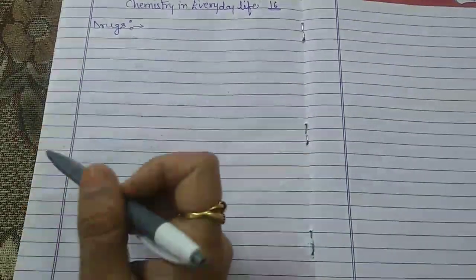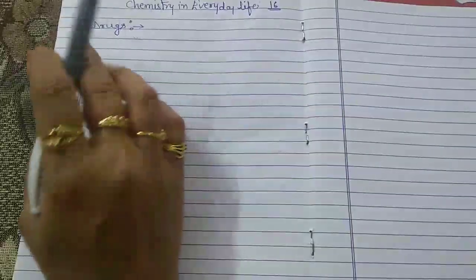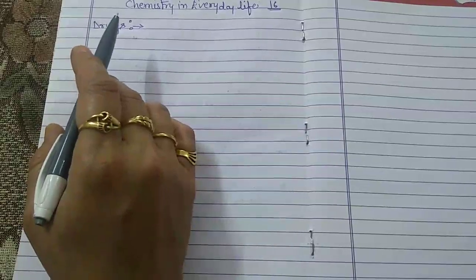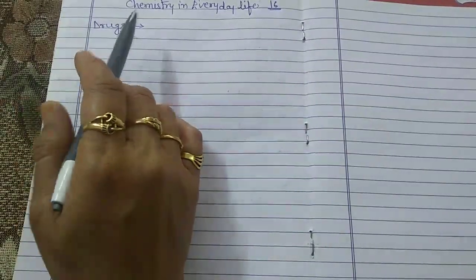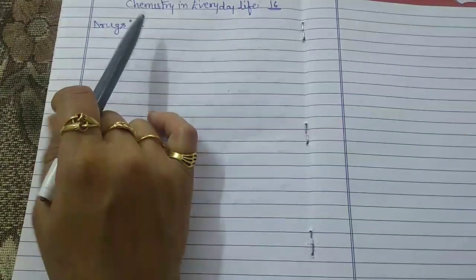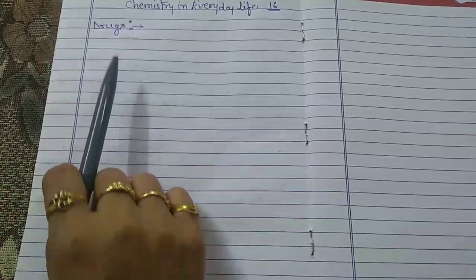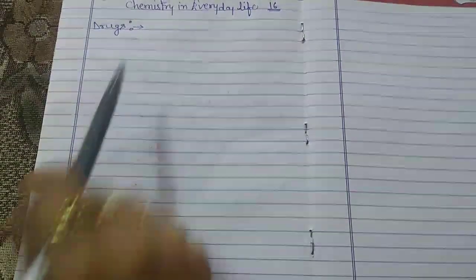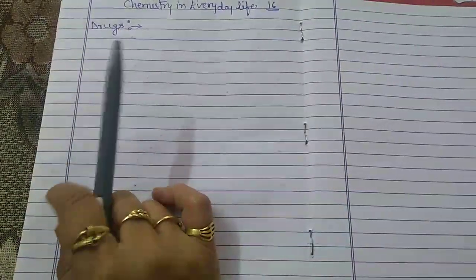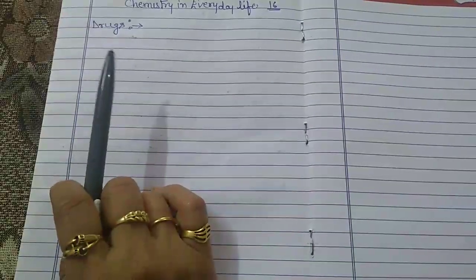If we are talking about food material, we are talking about preservatives, or food color, so they also belong to chemistry. They are purely chemical synthesis. So chemistry has influenced our life so much that we do not even realize that we come across chemicals at every moment of our life.